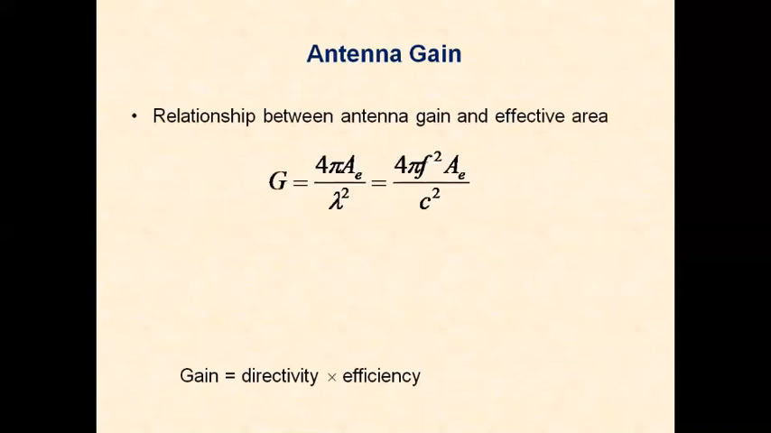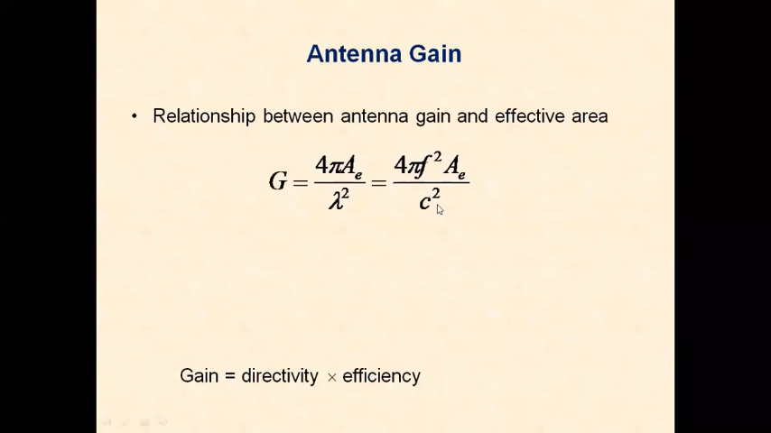And there is a relation between antenna gain and effective area. Gain of an antenna equals 4 pi by lambda square into AE. Lambda equals C by F. So when you substitute lambda equals C by F, C square comes here and F square goes to the numerator. Gain equals 4 pi F square into the effective area of the antenna by C square.